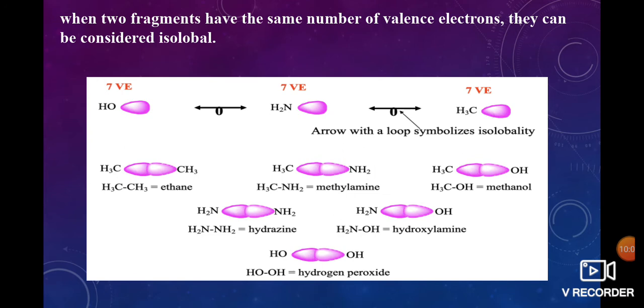the valence electrons. These 3 fragments have 7 valence electrons. 8 minus 7 is equal to 1. So the number of frontier orbitals is equal to 1. These OH fragments combine to form hydrogen peroxide. CH3 combines to form ethane. NH2 combines to form hydrazine. CH3 combined with NH2 and CH3 combined with OH form methylamine and methanol. NH2 combined with OH forms hydroxylamine.